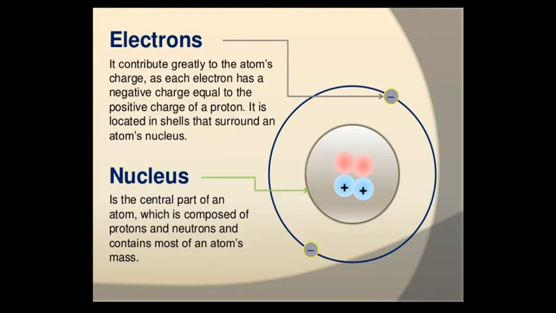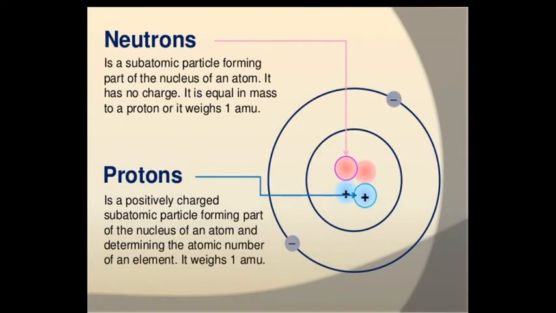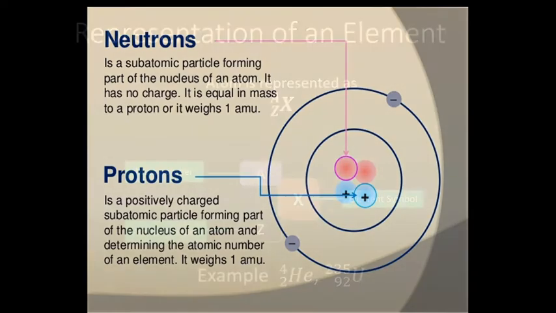There you can see two small circles marked negative, so those are the electrons. These electrons will be revolving around the nucleus. So you can see here two positive charges in the nucleus and two negative charges. Inside the nucleus you have the neutrons, the pink color, and the blue color is protons. Neutrons are neutral in charge and protons are positively charged.